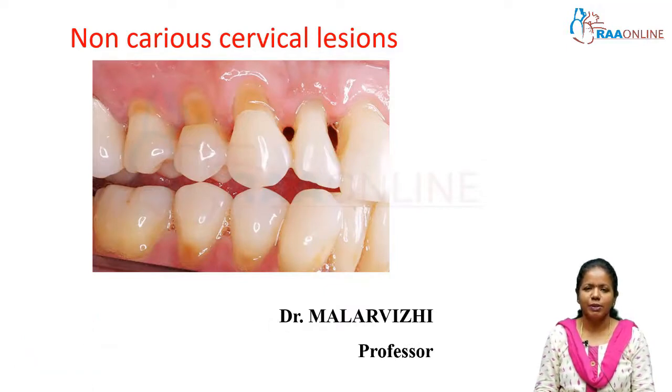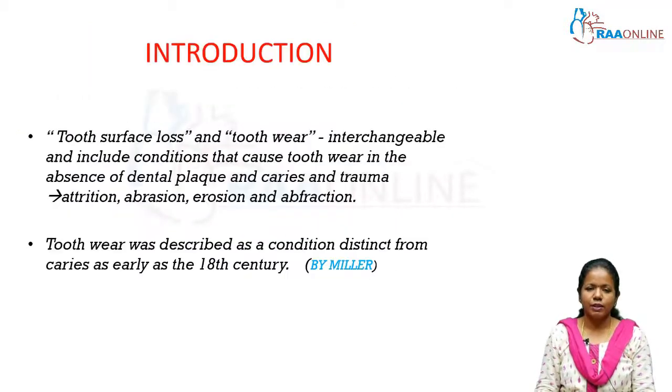This presentation will be dealing with non-caries cervical lesions. These are the contents. The terms tooth surface loss and tooth wear are interchangeable, and include conditions that cause tooth wear in the absence of dental plaque, caries and trauma. When plaque or caries causes tooth loss, we call it dental caries. But when there is tooth surface loss because of factors other than dental plaque, caries or trauma, we call it attrition, abrasion, erosion or abfraction, depending on the etiology.